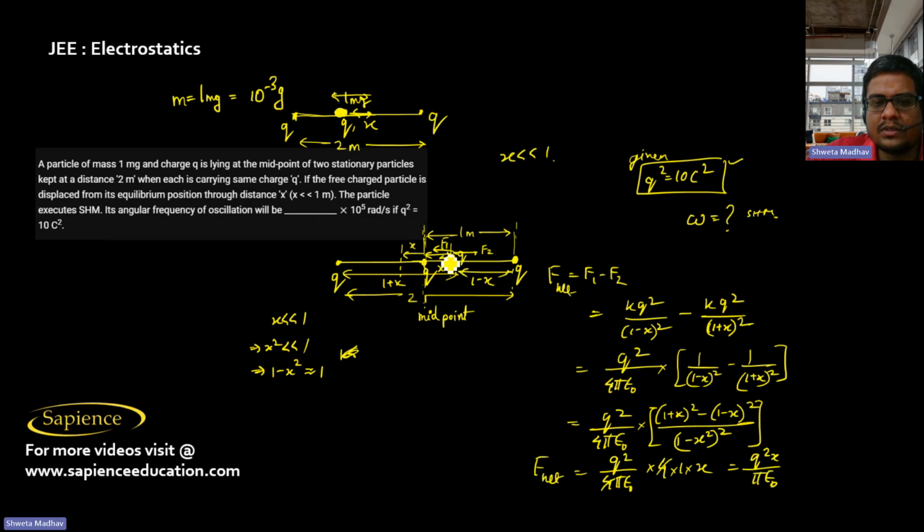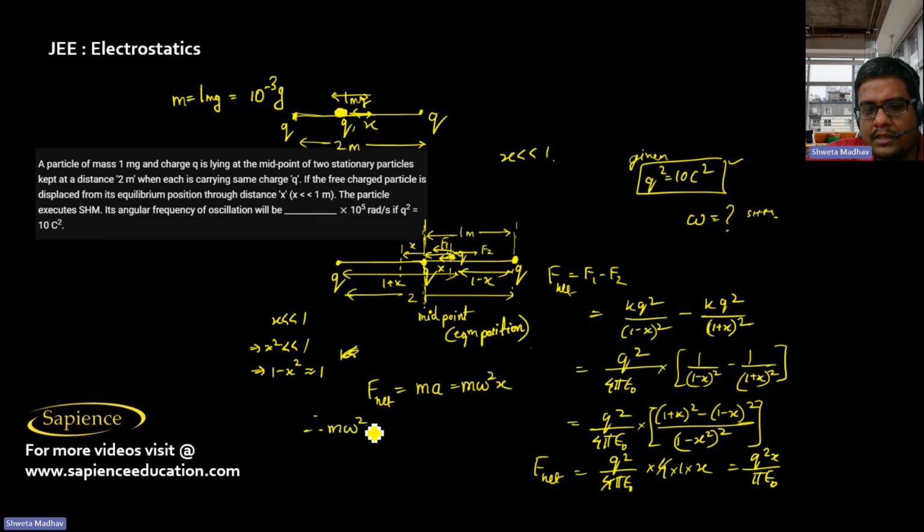Now this net force is acting towards the center, which is the equilibrium position of the SHM. The equilibrium position of the SHM is at the midpoint only. Now the net force that is acting towards the center is equal to mass into acceleration, which is m omega square x. So m omega square x is equal to q square x by pi epsilon naught. So x will cancel. So now omega square will be q square by pi m epsilon naught.